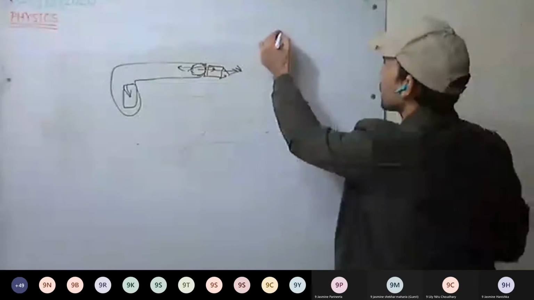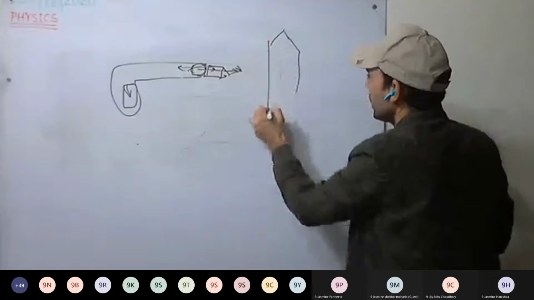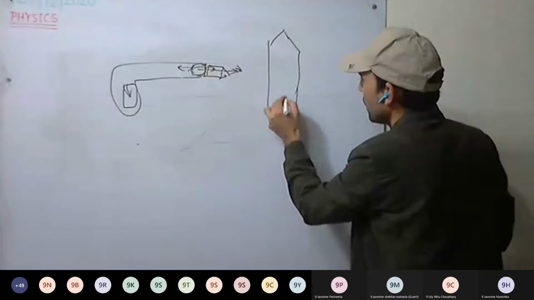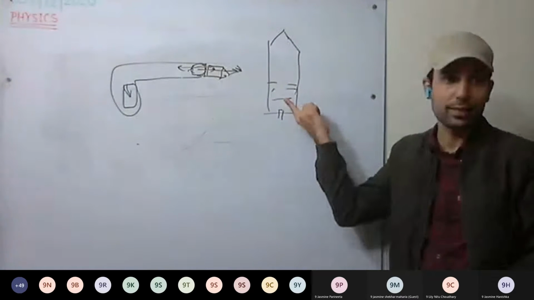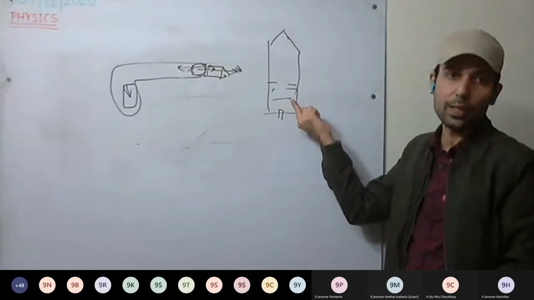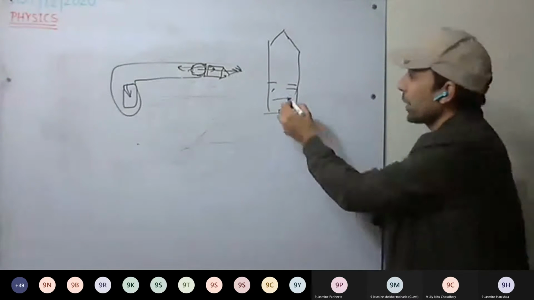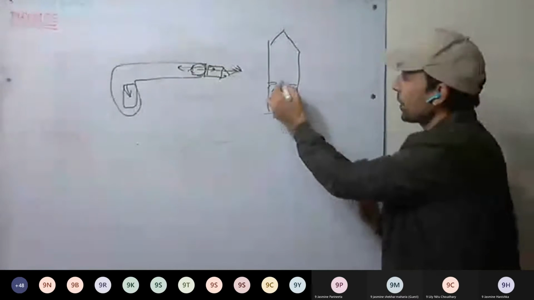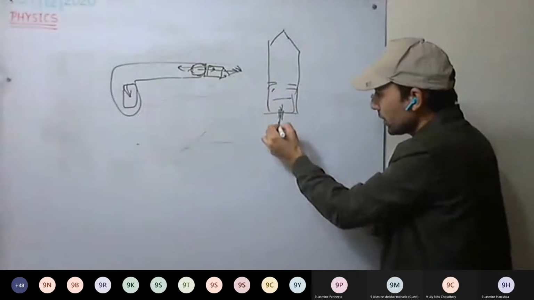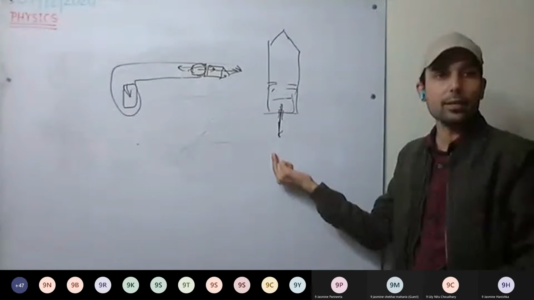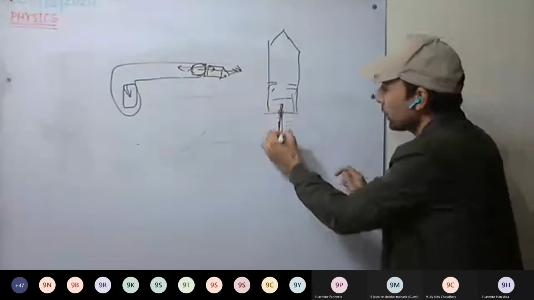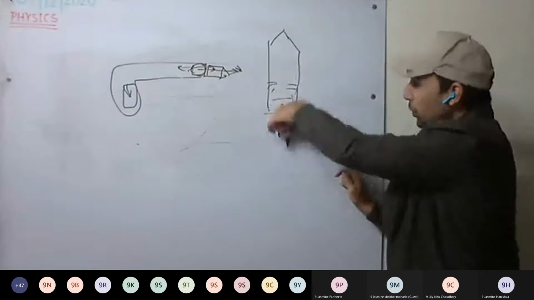Next is the rocket motion. So here we have the fuel. As this fuel is burned, it starts to expand. High pressure builds, and through the nozzle, these gases are pushed outwards. So they are pushed backward, pushed down.